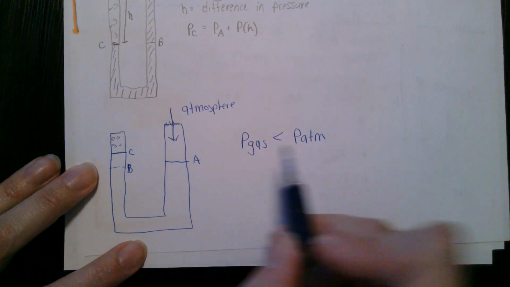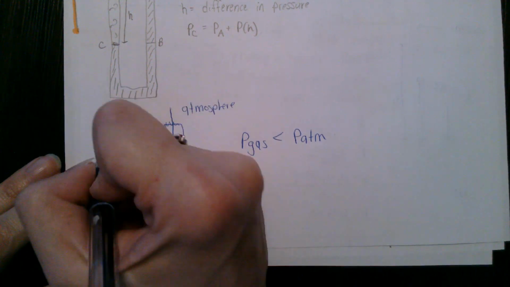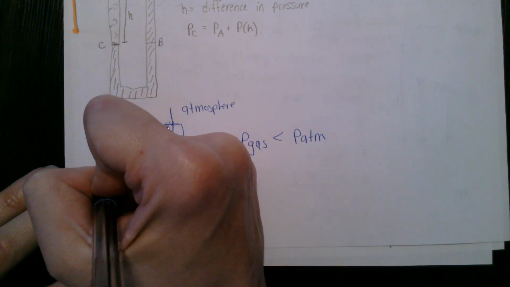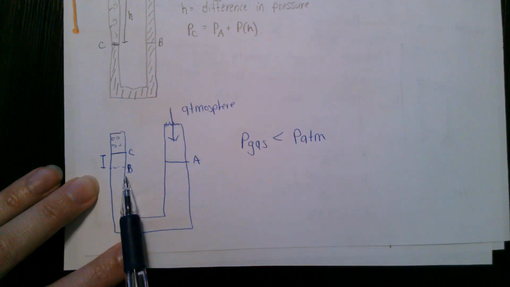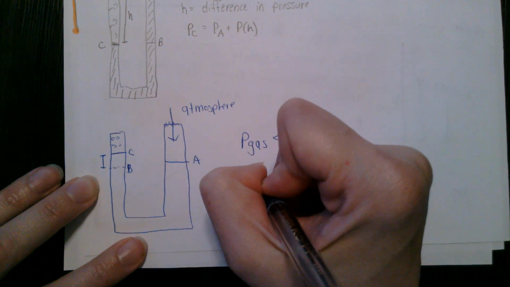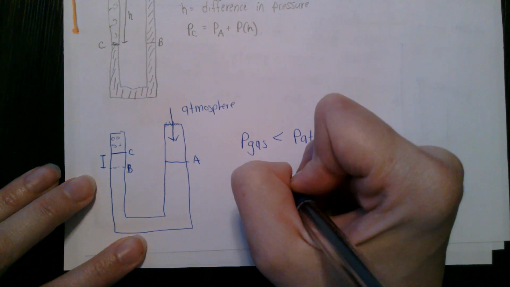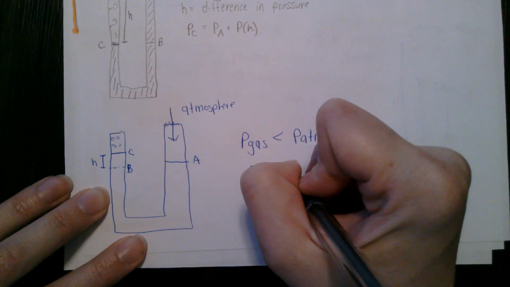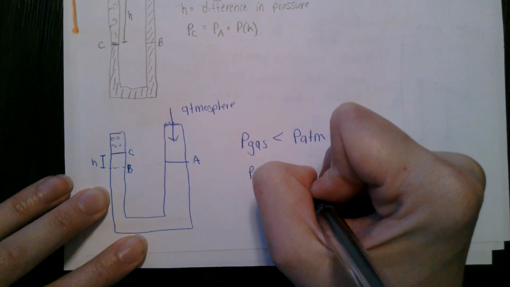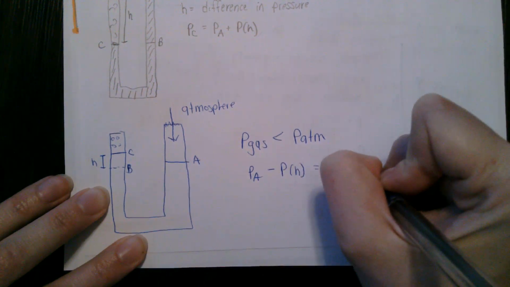So we still have this height right here, but we wouldn't add the atmospheric pressure plus this. For this one, we would have the pressure of A, which is the atmosphere, and if we subtract the pressure of that height, that would equal the pressure of the gas.